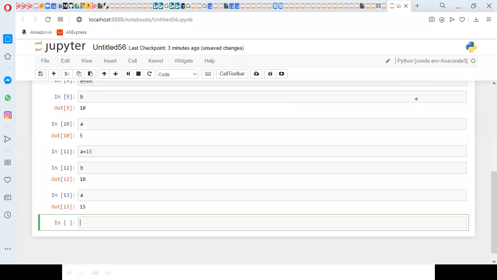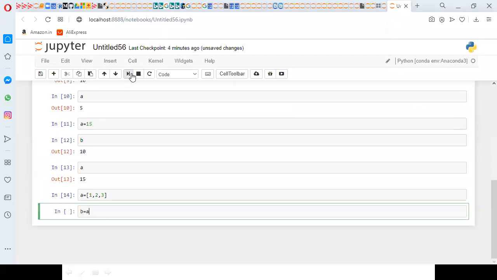So when you observe, whatever you do, it will be pointed there. So it is a single object. Now assume it is a list, meaning a sequence of objects. Then we'll check it. For example, next I am going to take a equal to 1, 2, 3.